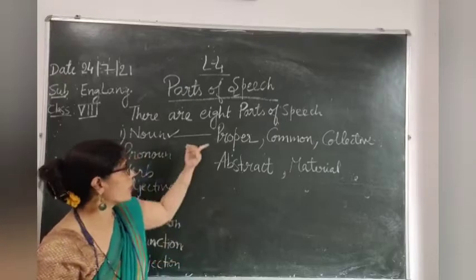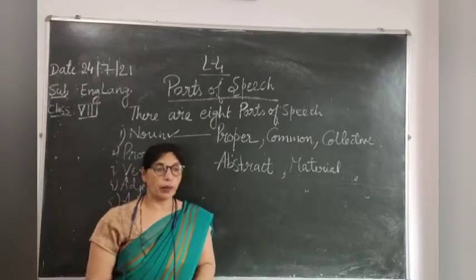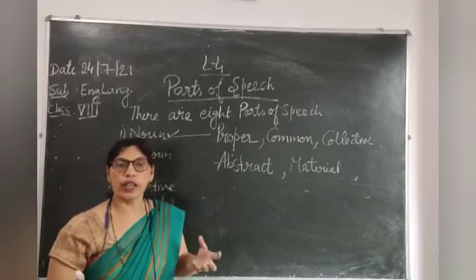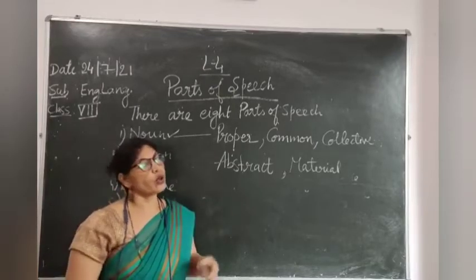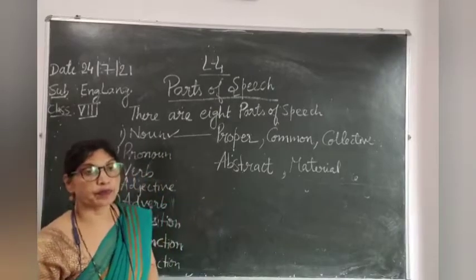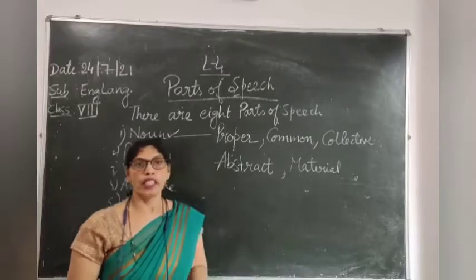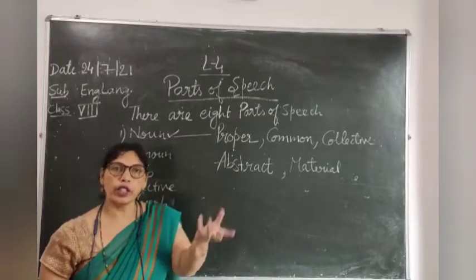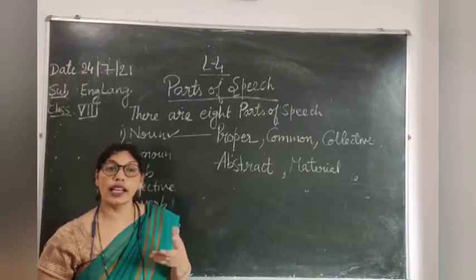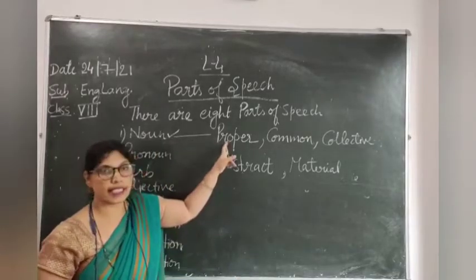For example, Delhi, Lucknow, Prayagraj, these are particular names of places. So all these are proper nouns. Like Mahatma Gandhi, Jawaharlal Nehru, Ram, Shyam, these are the particular names given to persons. So they are also called proper nouns. Okay, I hope this is clear now.